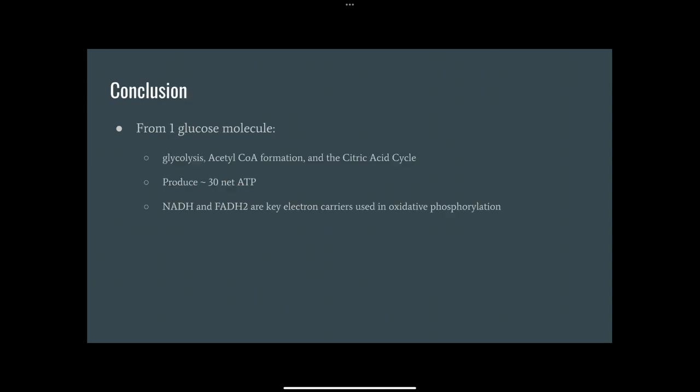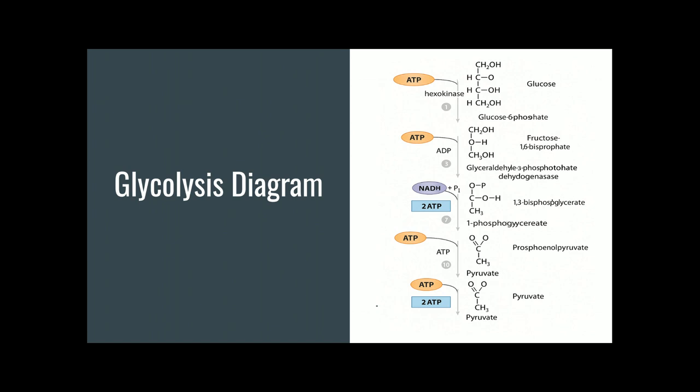Now, let's sum up. Glycolysis gives us 2 ATP and 2 NADH, which converts to 7 ATP. Acetyl-CoA formation gives us 2 NADH, or 5 ATP. The citric acid cycle gives 6 NADH, 2 FADH2, and 2 ATP, equal to 20 ATP. That's 32 ATP total. But 2 ATP are used during early glycolysis, so we get a net yield of 30 ATP per glucose.